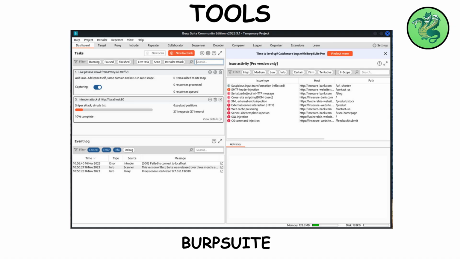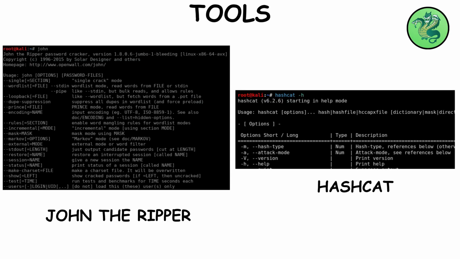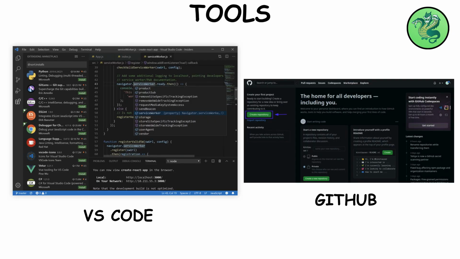Burp Suite intercepts what your browser sends and receives. Amazing for seeing web apps naked. Metasploit, an exploitation framework. Not a toy, but a controlled lab powerhouse. John and Hashcat analyze password hashes to study strength, in labs only. VS Code plus Git, for notes, scripts, and documenting what you've learned.